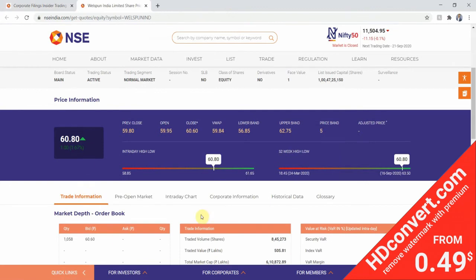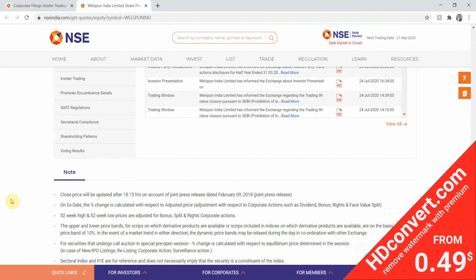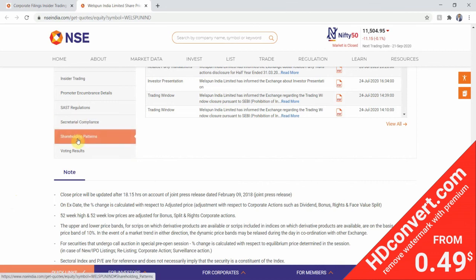Next is SAS regulations. Okay, let's see. Okay, so no selling has been done in the past 6 months by any institutional investor. So it passes this criteria too. Next one is promoter encumbrance. We can see there has been a 0% pledging. So it looks good here also.